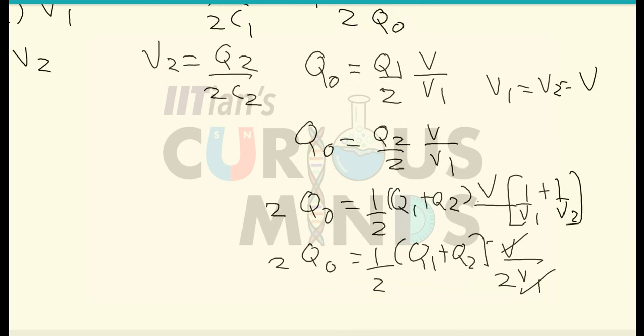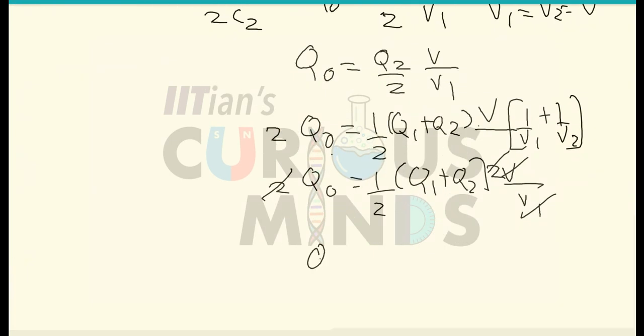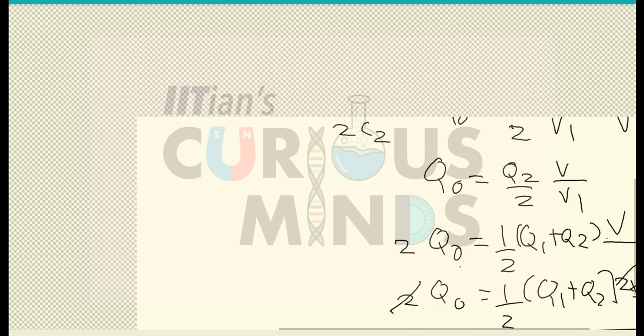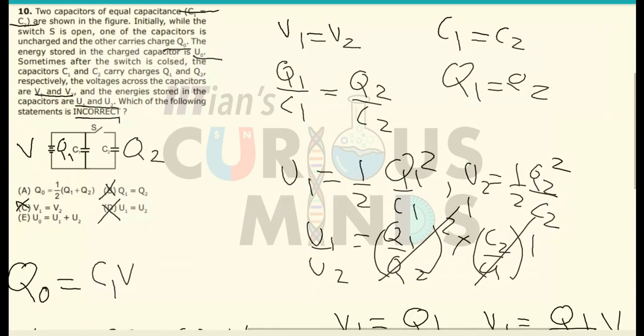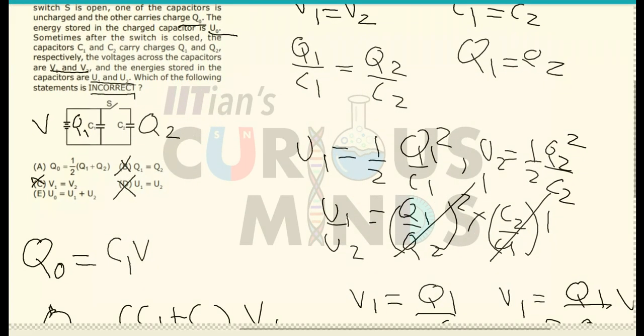Over here 2 will be in the numerator and not in the denominator. V1 and V will get cancelled out, and 2 and 2 will get cancelled out. So Q naught will be equal to half into Q1 plus Q2. So the initial charge will be equal to the average of the total charge developed on both of them. So option A is also correct, and I will not tick this option. The only incorrect option is E, so I will tick only option E.